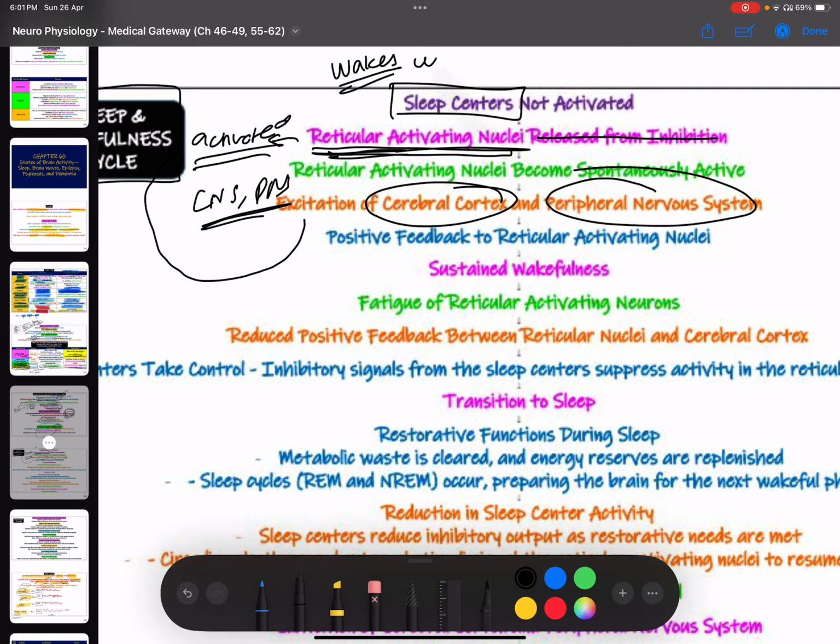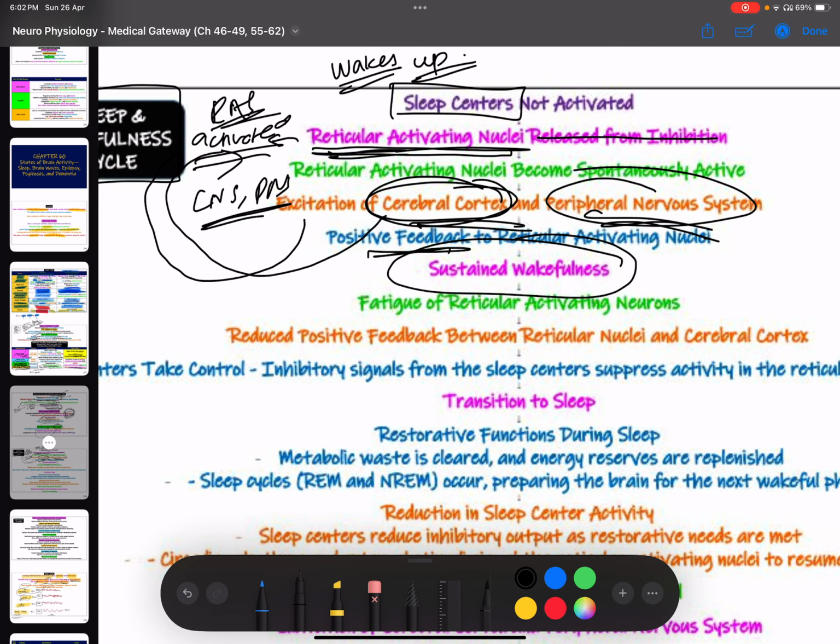The sleep centers are not activated. Whatever inhibition was acting on the reticular activating nuclei is removed, so they become active. They are going to send impulses to the cerebral cortex and peripheral nervous system to excite them. From the cerebral cortex, the impulses are going to go back to the reticular activating system, or reticular activating nuclei. I normally call it the RAS. And what happens is that there's positive feedback, so there'll be sustained wakefulness.